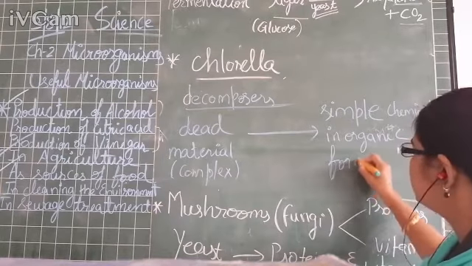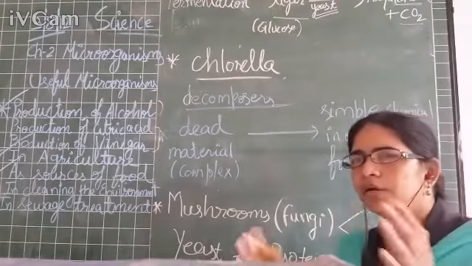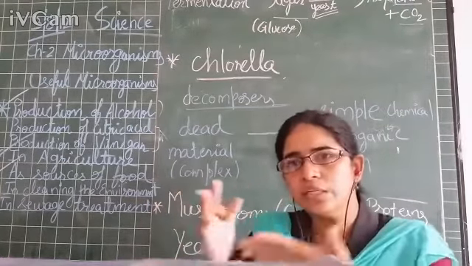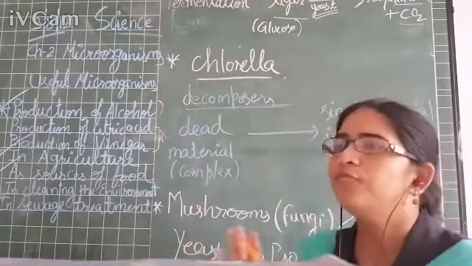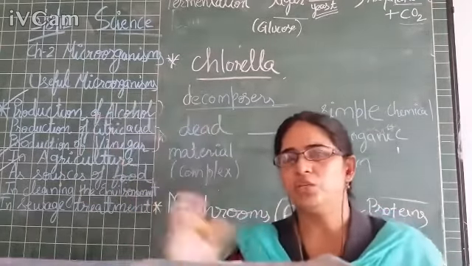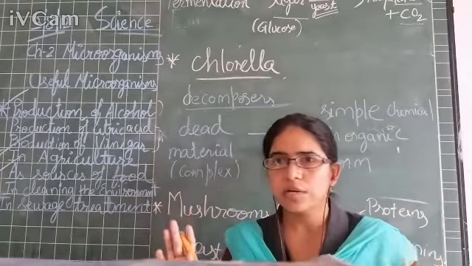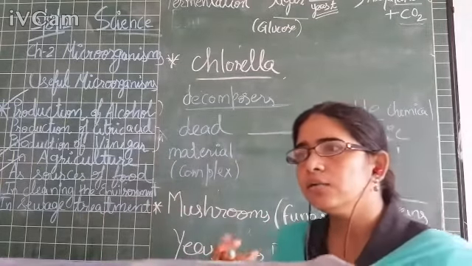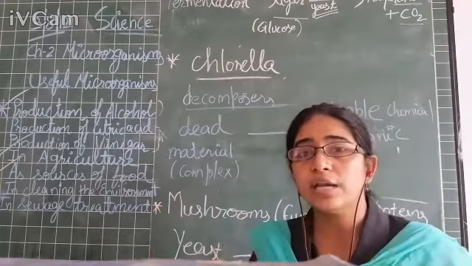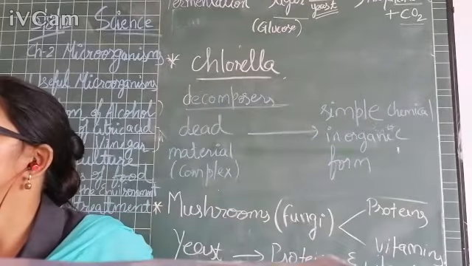So whatever dead remains, dead plants, dead animals, all are broken down into a simple form, which can go into the cycle of nature, right? They go into the earth and are finished, right? So with this, the bacteria, the microorganisms, have cleaned it. They are helping us to clean our environment.